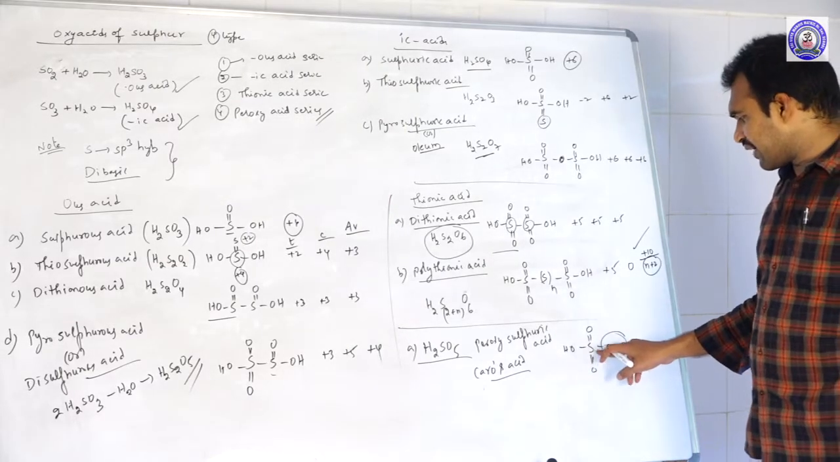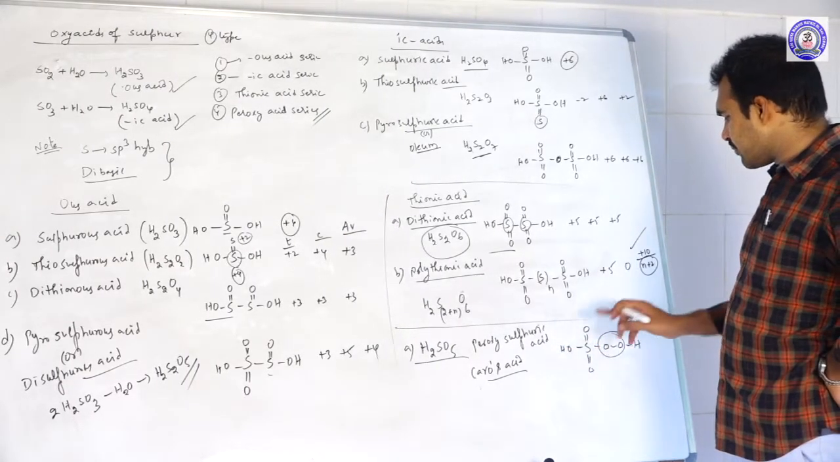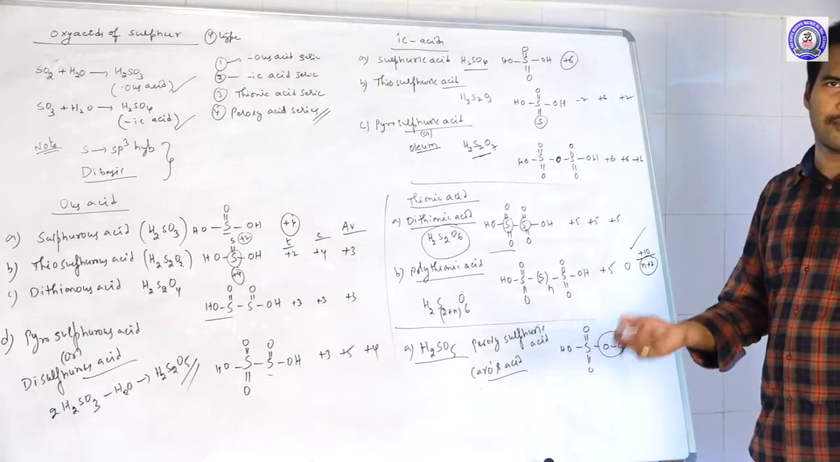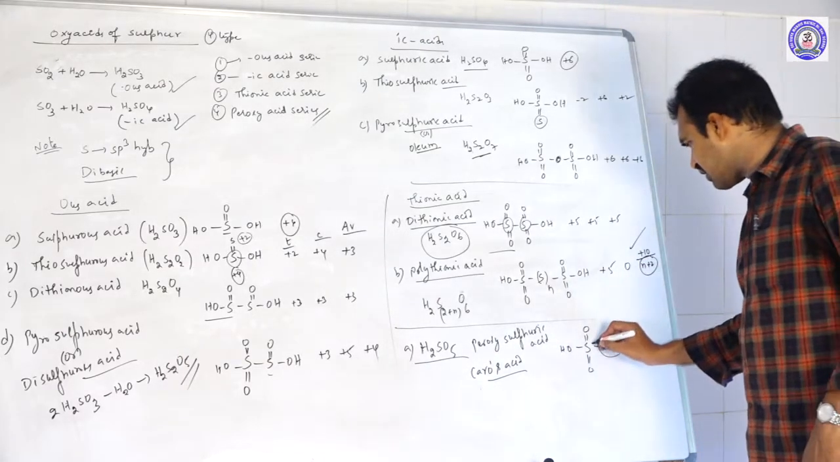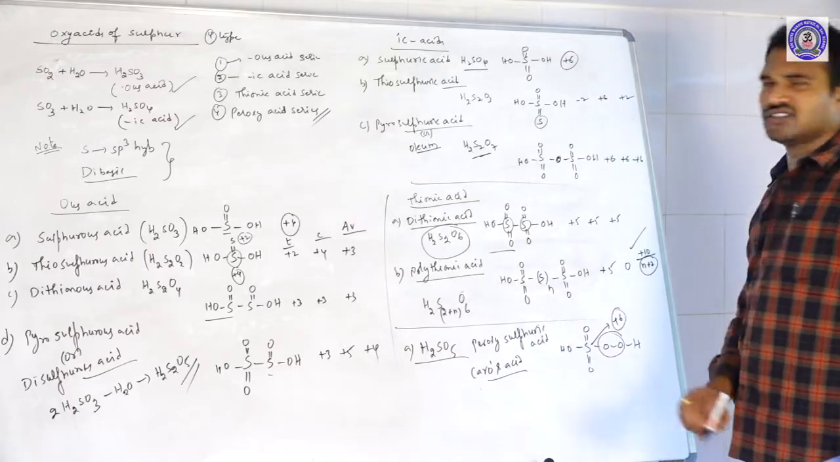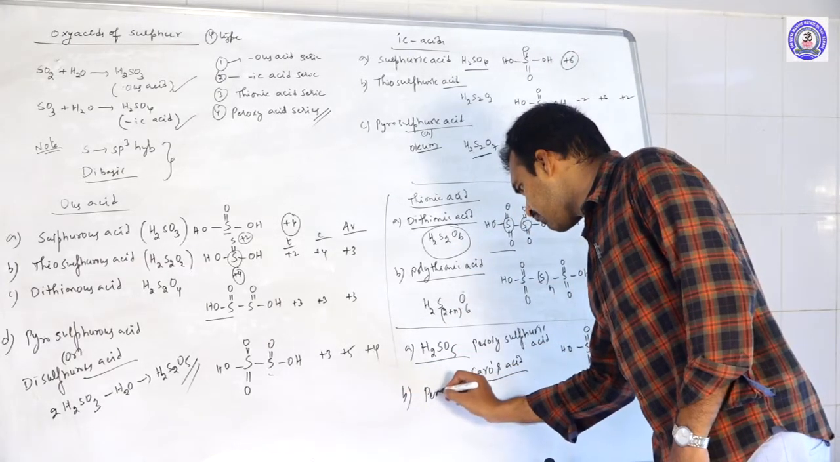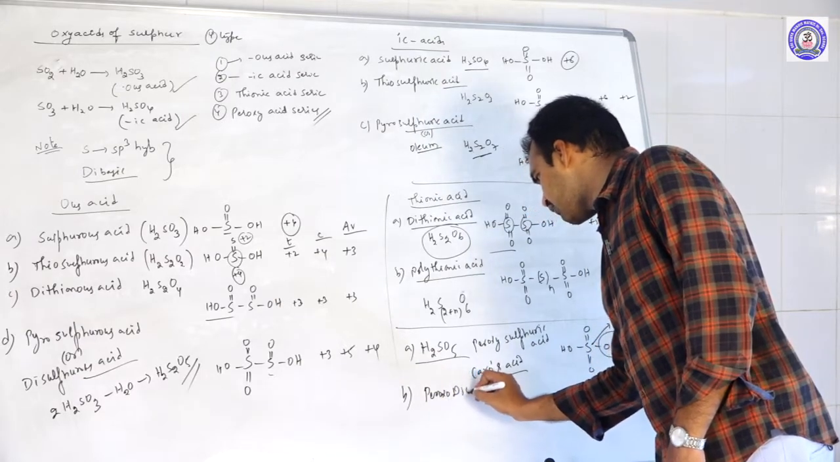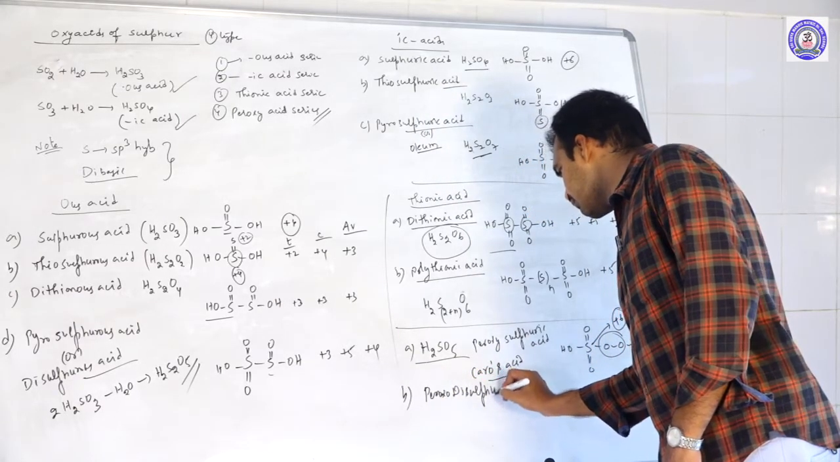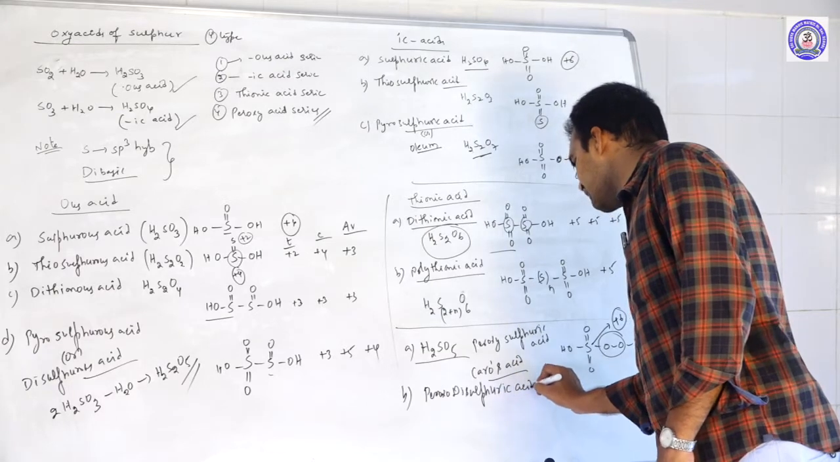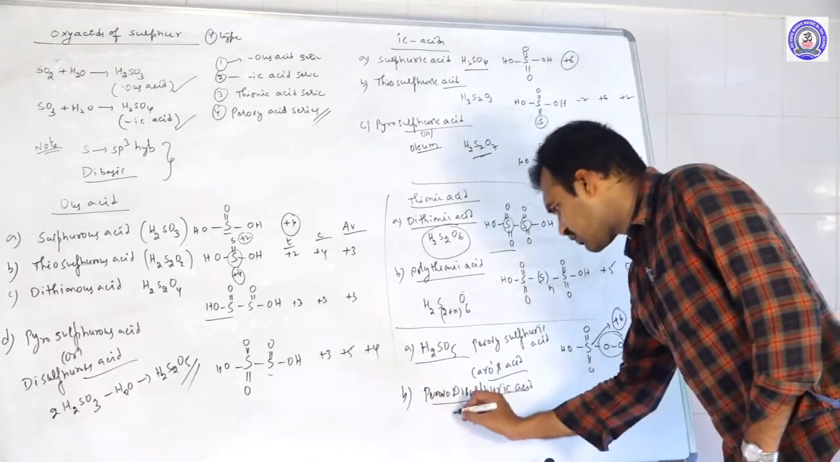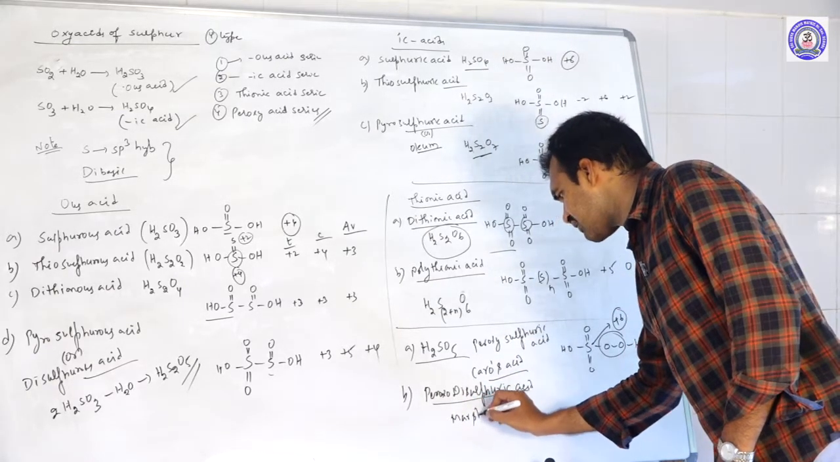Next, oxidation states. If you see the sulfur atom, left side -1, right side -1, top to bottom both are -2, -2. Total +6 oxidation state they have. +6 oxidation state. Next and the last one, peroxo disulfuric acid. Peroxy disulfuric acid. So this is also called Marshall's acid.